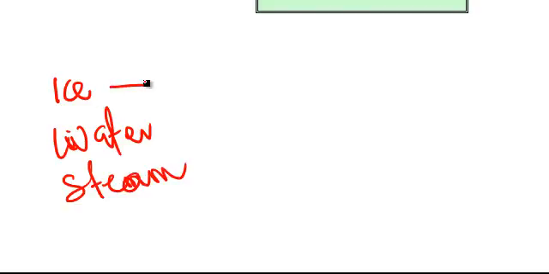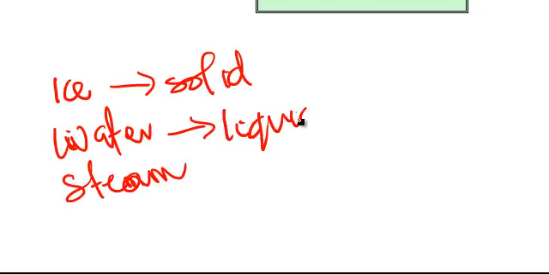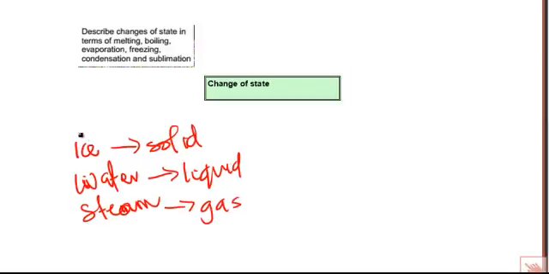When I say water in form of ice, I mean in the state of solid. And when it is water, the way we know it, it is in liquid state. And steam means water in gaseous form. So what governs the changes? The changes that happen to water, what makes it change from ice to water to steam?